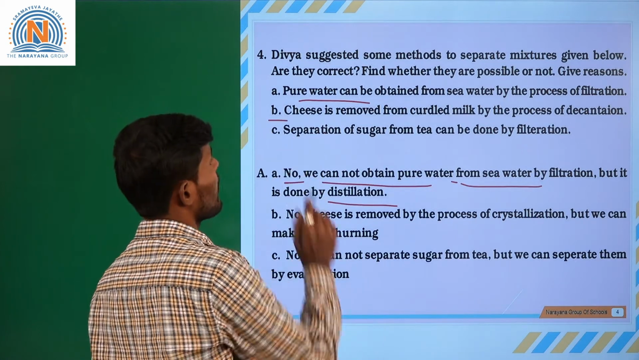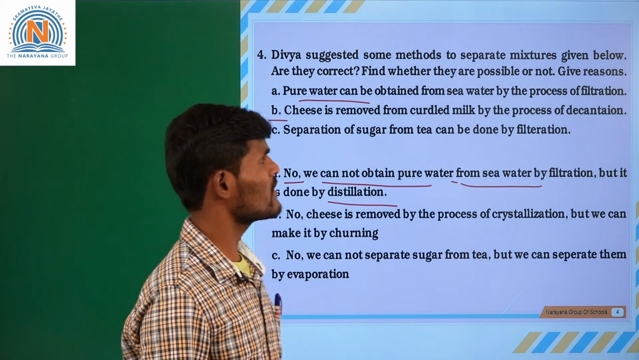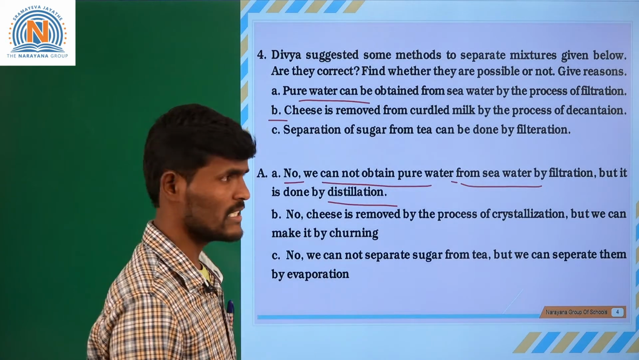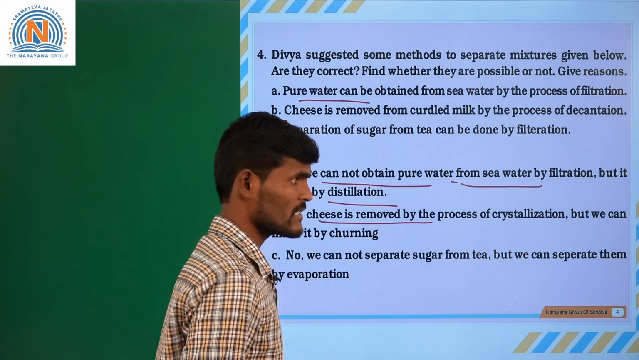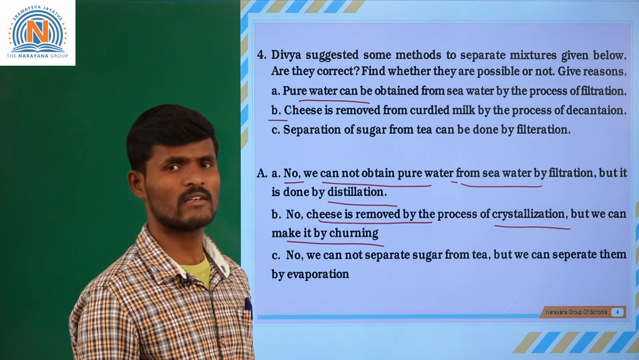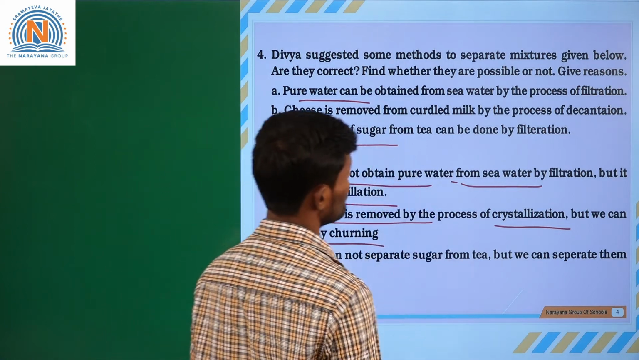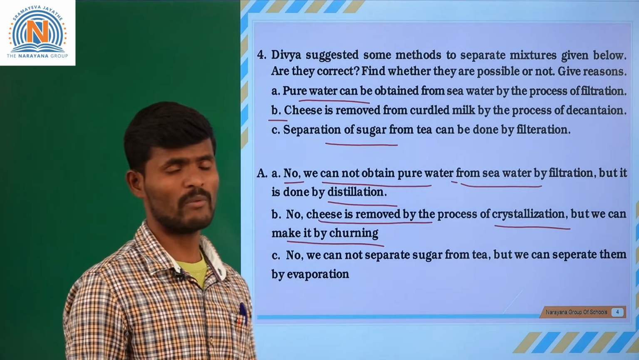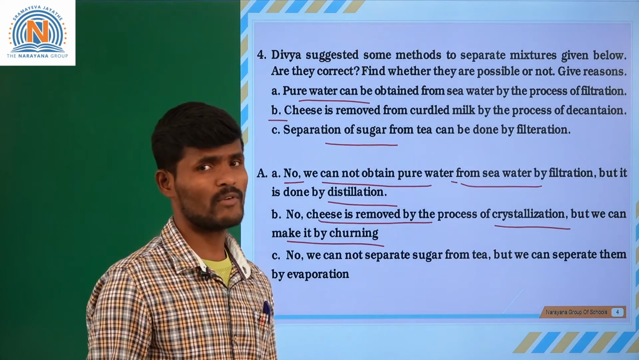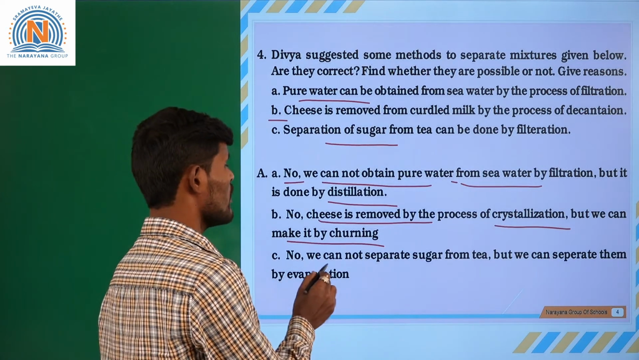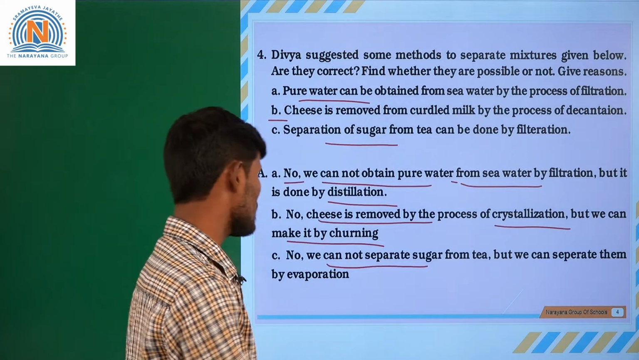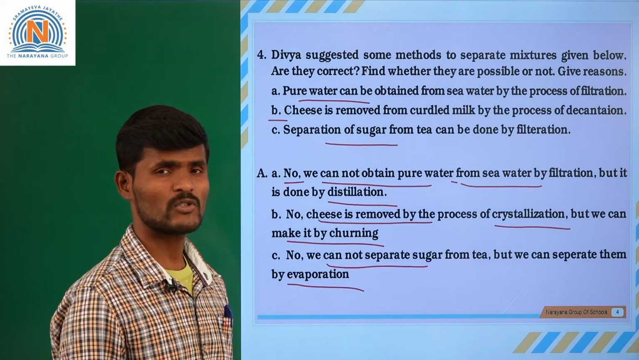Next, B. Cheese is removed from curdled milk by the process of decantation? No. By the process of decantation, we cannot remove the cheese. Here cheese is removed by the process of crystallization, but we can make it by churning. Next, separation of sugar from tea can be done by filtration? No, obviously sugar cannot be separated from tea by filtration. It is wrong. Only by the process of evaporation can we separate the sugar from the tea.